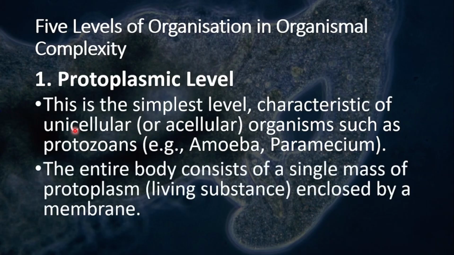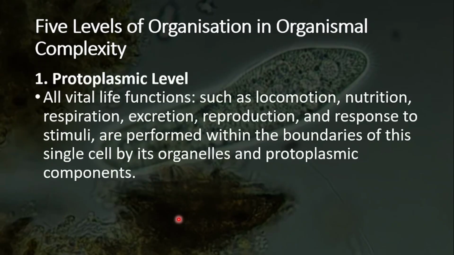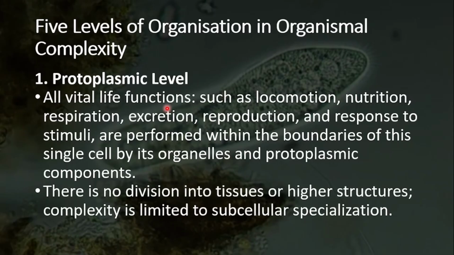Now, what is happening inside our protoplasmic level? Well, the entire body consists of a single mass of protoplasm, a living substance, enclosed by a membrane. What else do we know about protoplasmic level? Well, all functions, what function are we talking about? Locomotion. Locomotion means movement. Nutrition, respiration, excretion. Excretion refers to the getting rid of waste, right? Reproduction refers to making copies of oneself. Response to stimuli, that's sensitivity. All of these are performed within the boundaries of the single cell by its organelles and protoplasmic components.